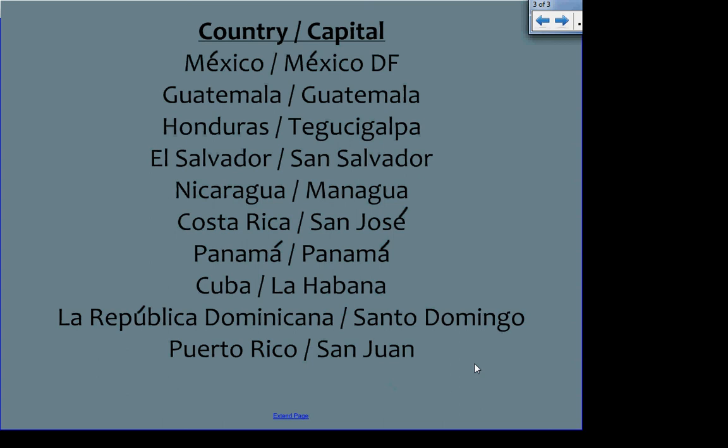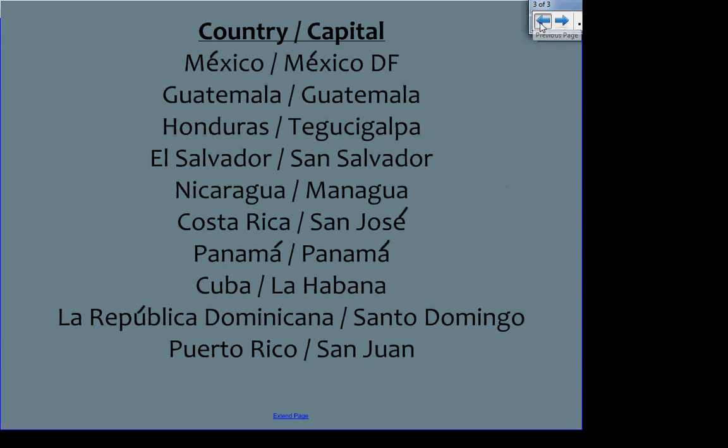Now, if you'll notice, both Costa Rica and Puerto Rico have San Jose or San Juan as their capital. And a lot of times people get them mixed up because they're like, oh, it has San and then a boy's name, Jose or Juan, right? So one way that I remember that Jose goes with Costa Rica is that Costa Rica has O and S, and so does Jose, O S. Puerto Rico has U, and so does Juan, U. So that's how I remember.